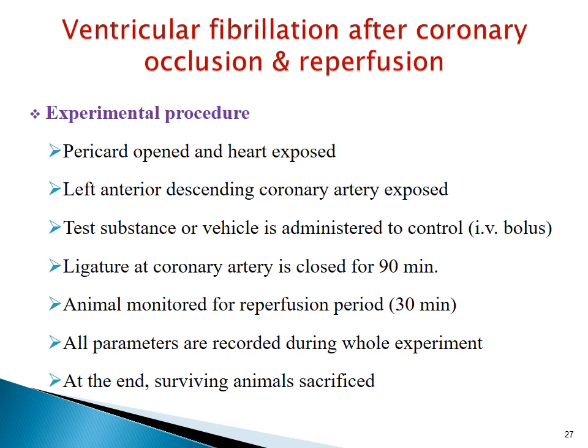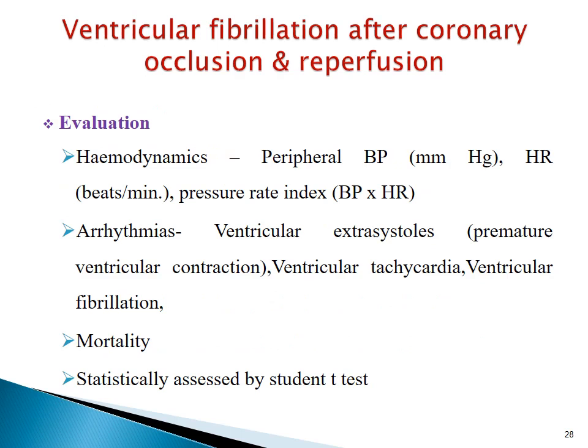All the above parameters are recorded during the whole experiment. At the end of the experimental period, surviving animals are sacrificed by overdose of anesthetic. Hemodynamic parameters in evaluation criteria include peripheral blood pressure, heart rate and pressure rate index. Arrhythmias including ventricular extrasystoles, ventricular tachycardia and ventricular fibrillation are recorded. Mortality is recorded. All the above parameters are compared in drug-treated and vehicle control animals and they are statistically assessed by student t-test.